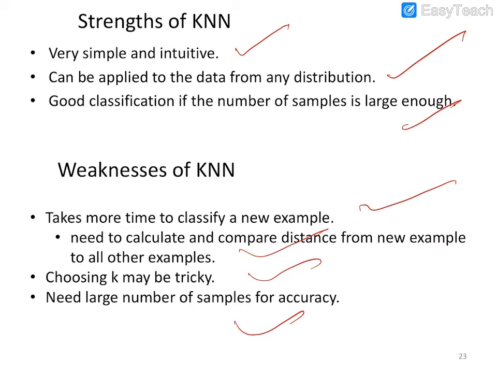Whenever we deal with a large set of data, we need to compute the distance between all those points. It is somewhat a complex task. That is one of the drawbacks. Because of that, the accuracy may differ. So this is KNN, the k nearest neighbors algorithm.